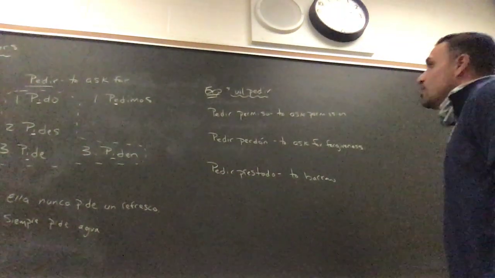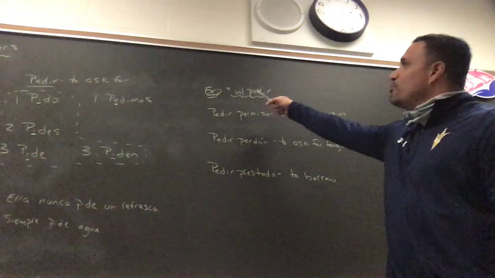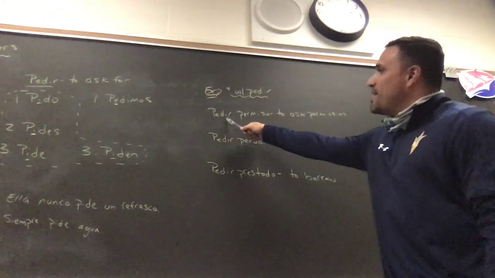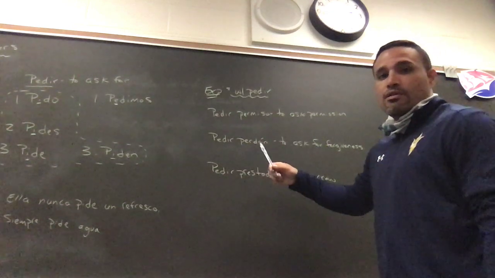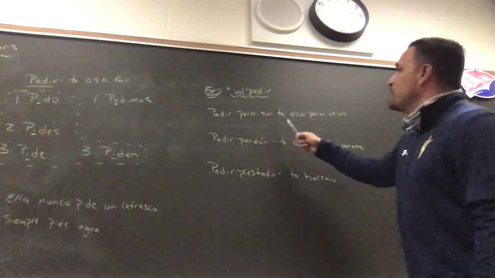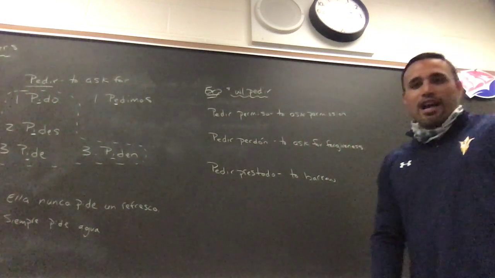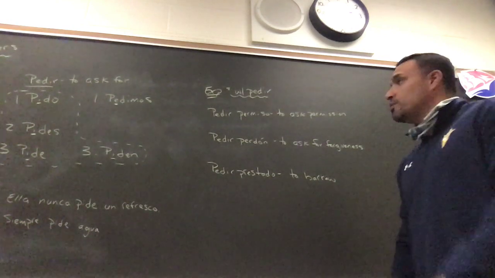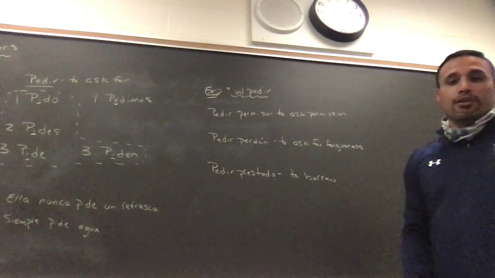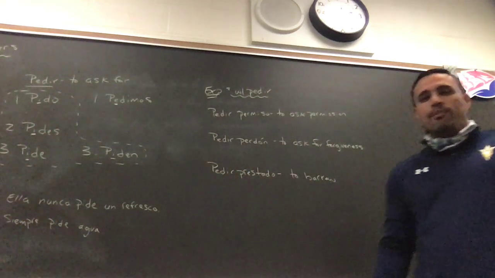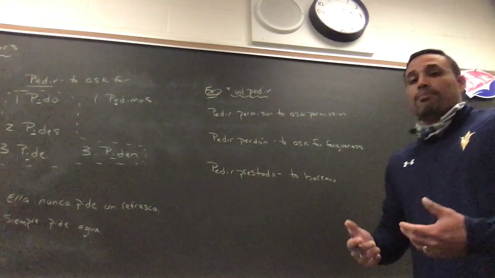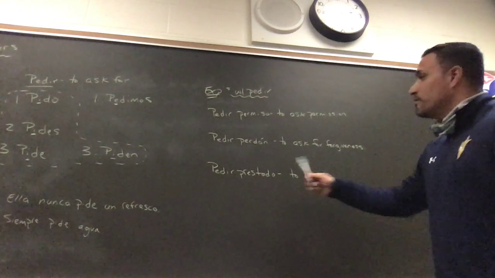Some expressions that we need to know. Expresiones con el verbo pedir. Pedir permiso. I apologize if you can't see it or if it's too small. This is permiso, P-E-R-M-I-S-O. Pedir permiso means to ask permission. To ask for permission. All right, and permiso is definitely a cognate. All right, also pedir perdón, which is to ask for forgiveness. If you say perdón, you're usually saying excuse me. So you're asking to be excused or for forgiveness, right? To ask for forgiveness. So pedir perdón.